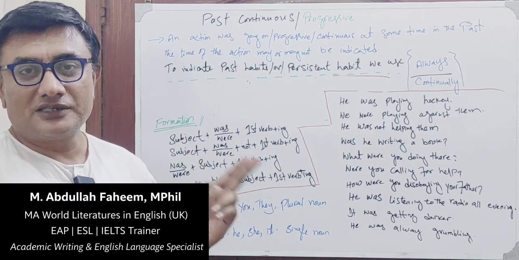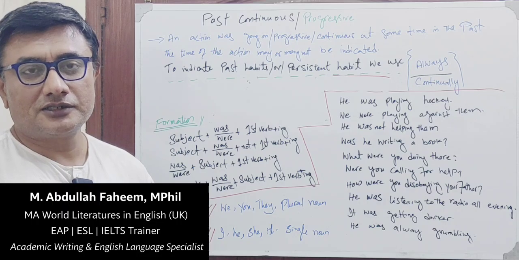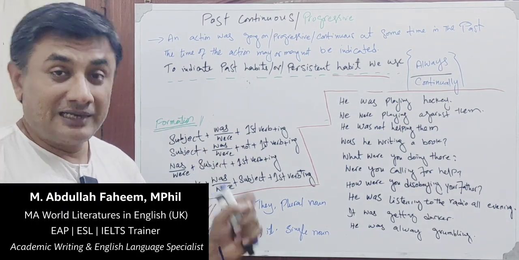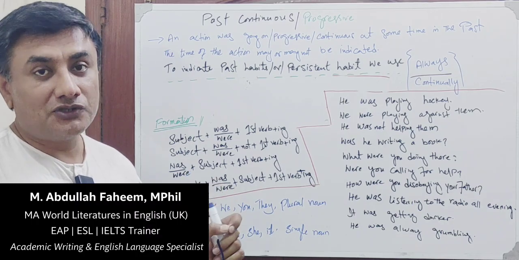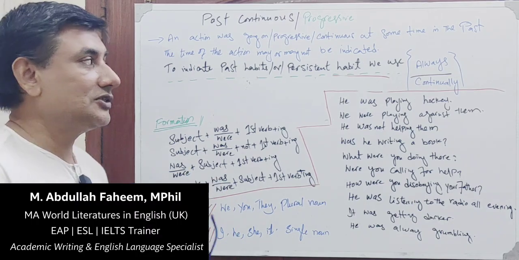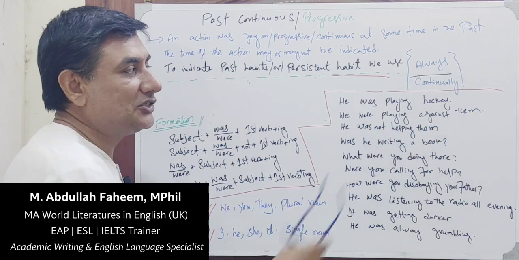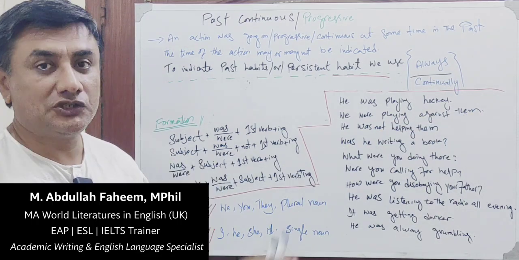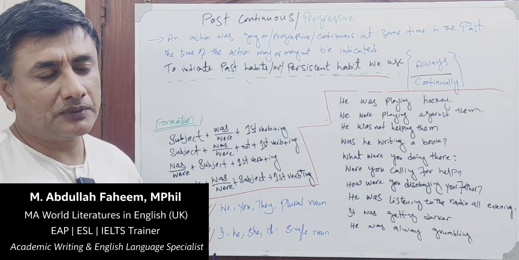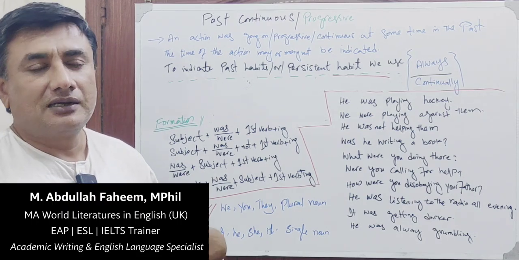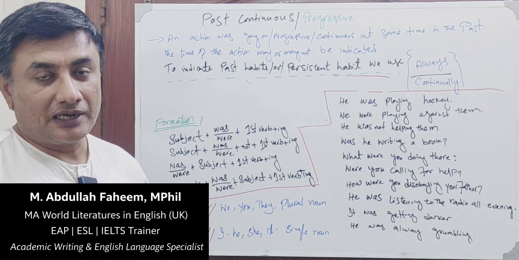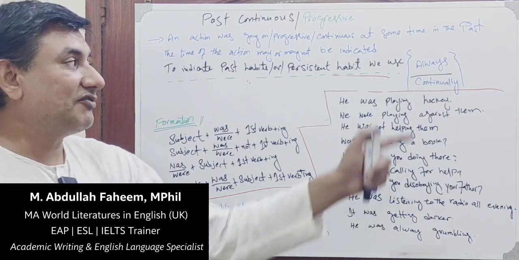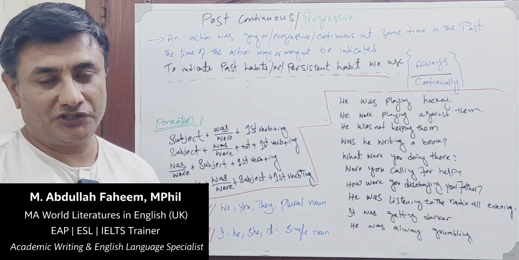Similar to present indefinite, there are certain sentences that are used to indicate the habit. In past continuous, these are two words known as always and continually that indicate the habit. For example, if a subject is addicted to do something and it's a habit, how will we identify? We will identify by these two words, always and continually.